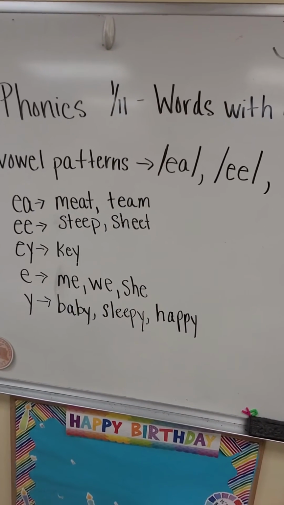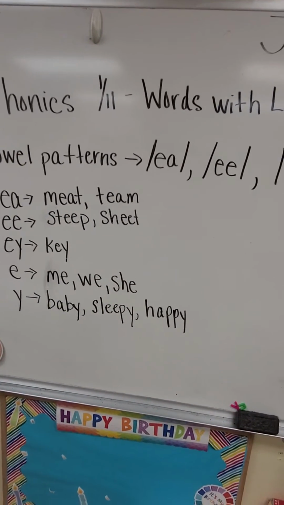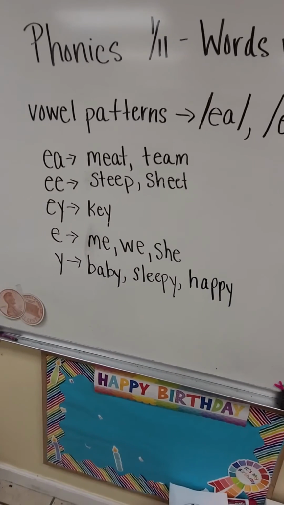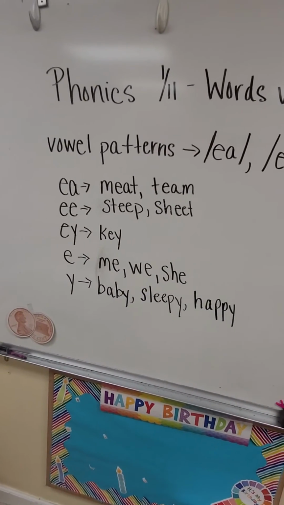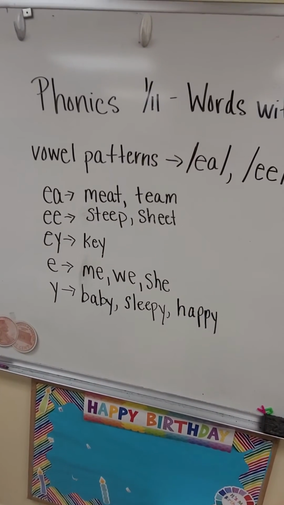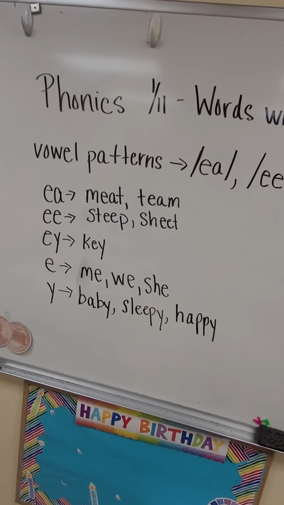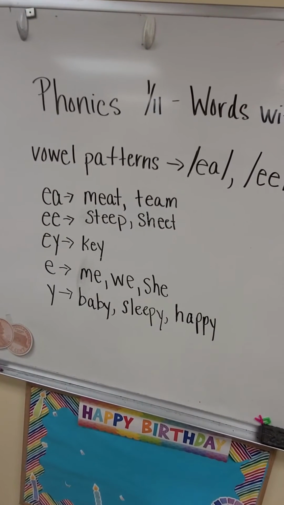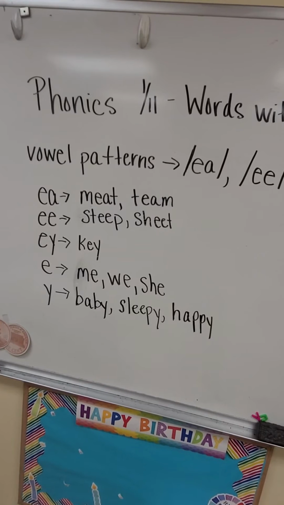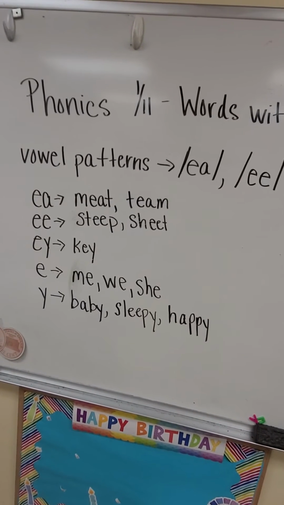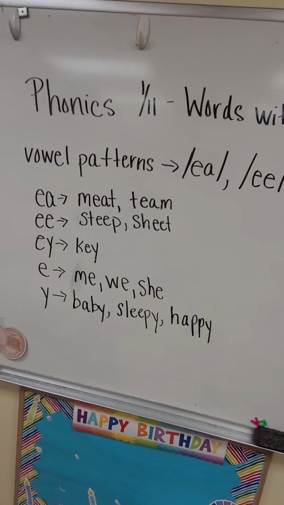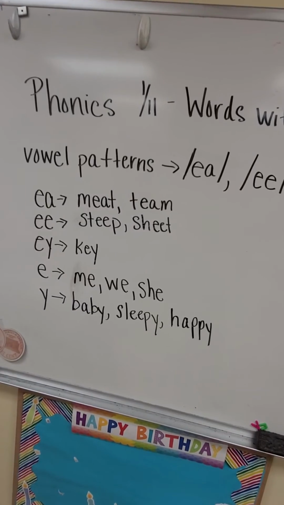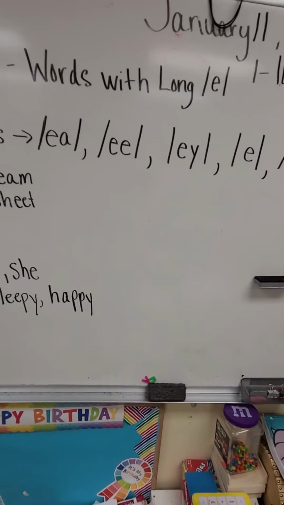At the bottom of the page, you will double the final consonant and add Y to complete the word. For example, if the word is dad, you put D-Y and you have daddy. You double the final consonant.